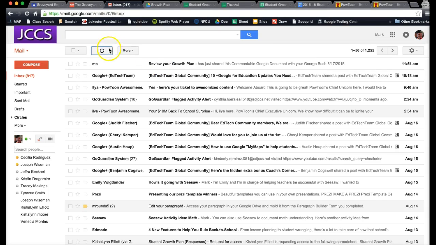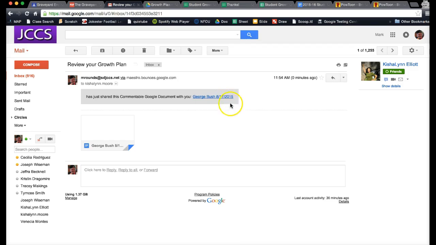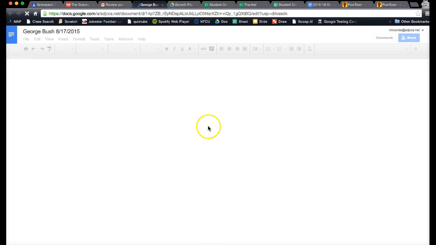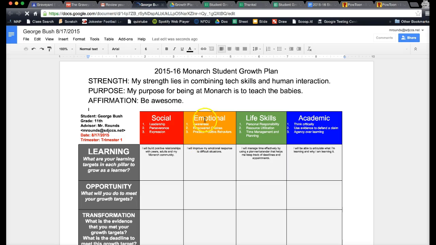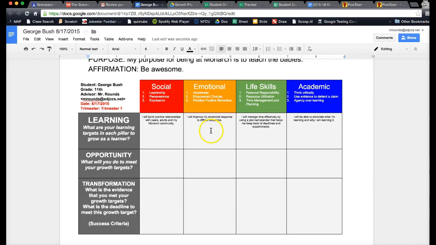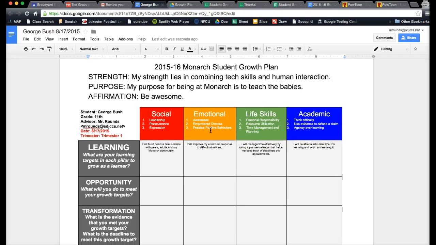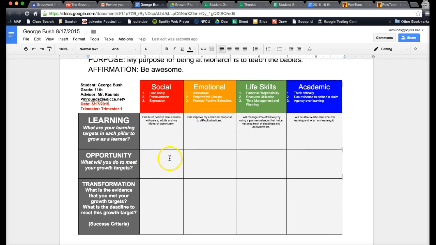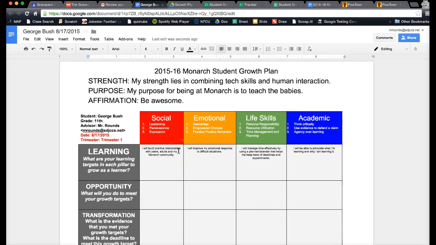Okay. So I'm wondering now, because it's not coming in, we'll give it a minute, but let's see what this looks like and see if it all popped in. Boom, boom, boom, boom. It did. I didn't put the tags on opportunity yet. And I'm still trying to think about transformation. I love it, but look at that. That looks so awesome. It's all right here. Boom. Yeah. That's my advisor.